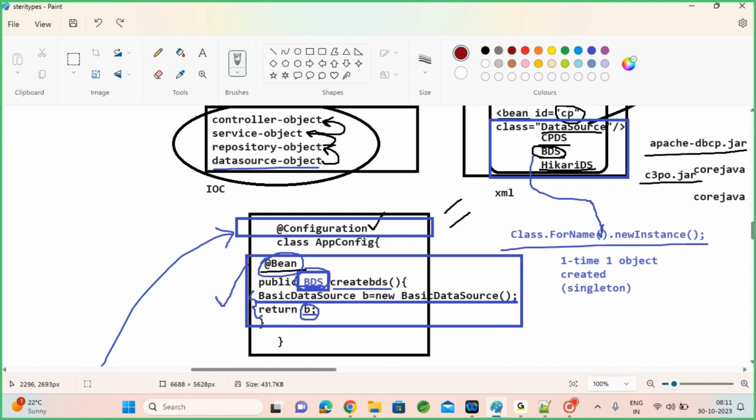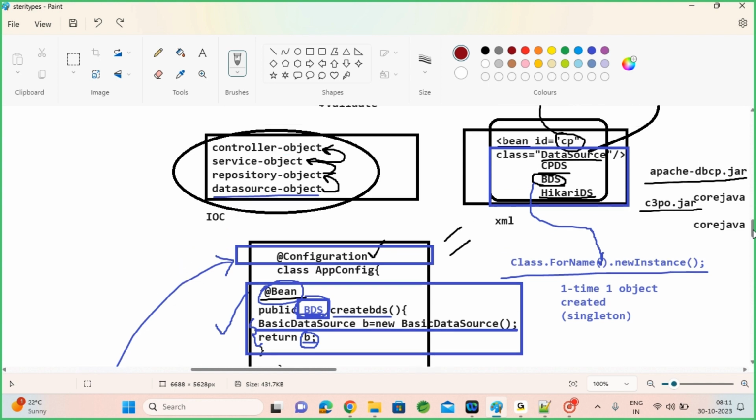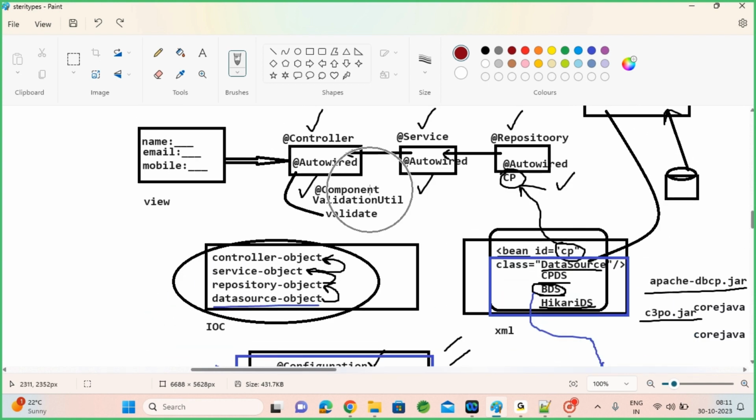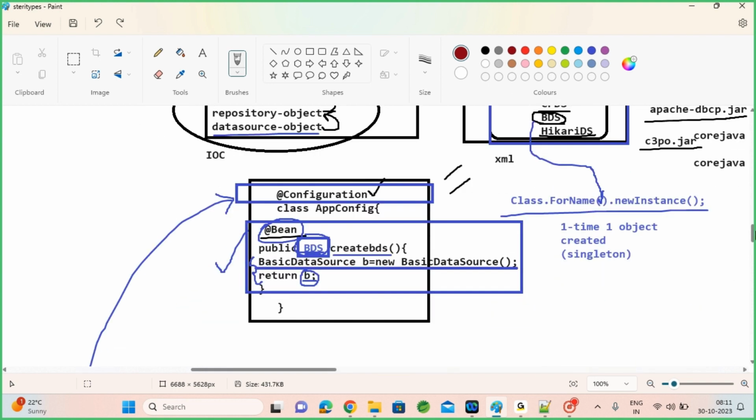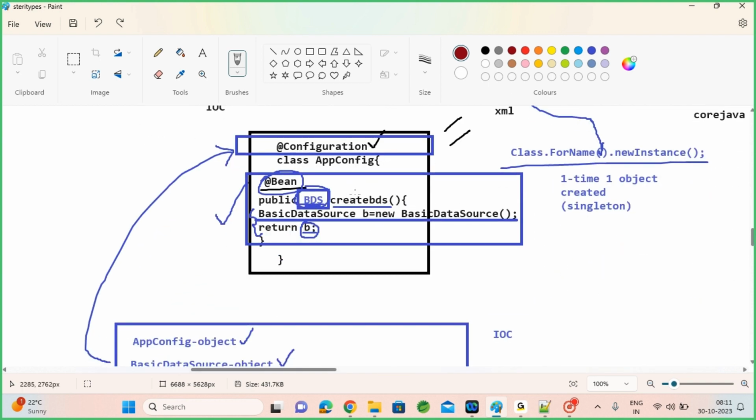With configuration and the @Bean only, it will create a single object. In case you place this @Bean inside component stereotype classes, or inside controller or service or repository, the behavior will change. If somebody tries to call this method intentionally, anyway it will call. Even if you use it inside a configuration class or controller class or service or repository, any stereotype you can use here, and you can configure your method here. So only one time the object will be created.